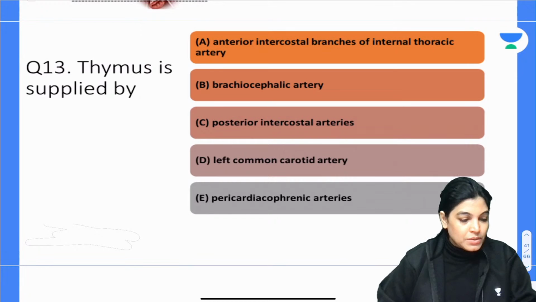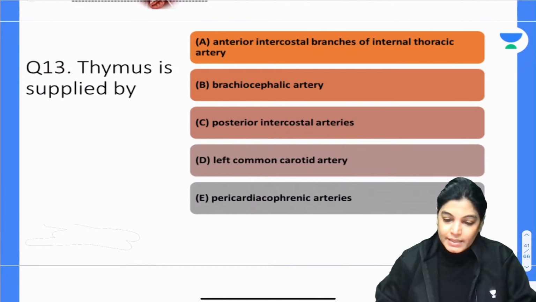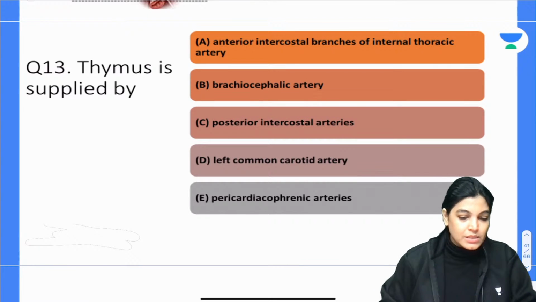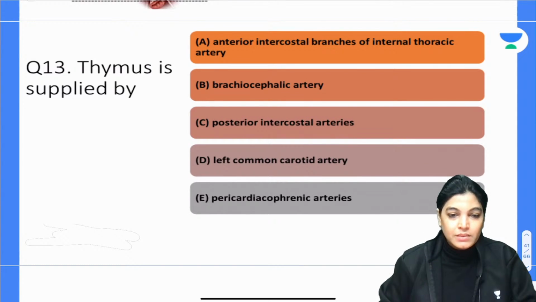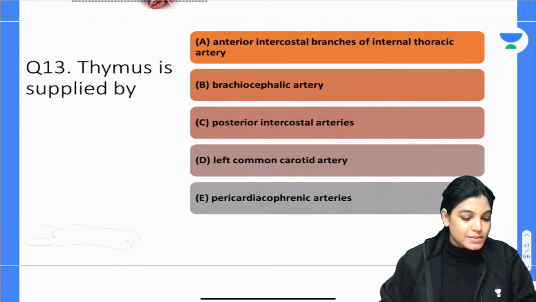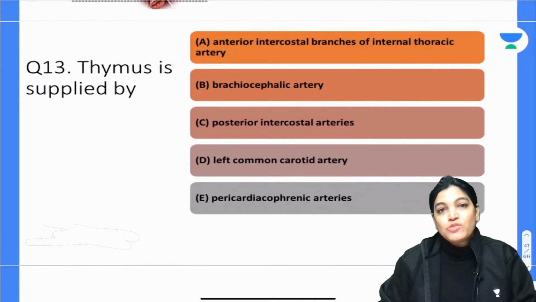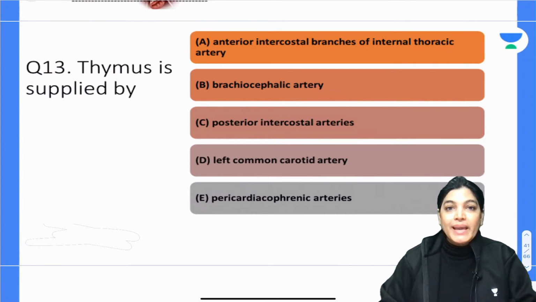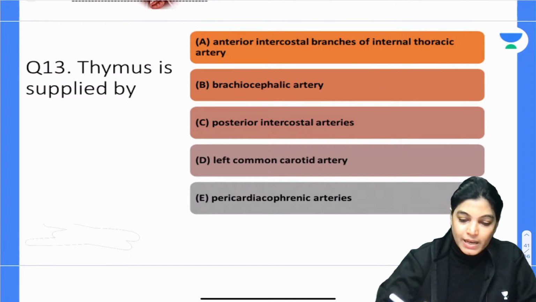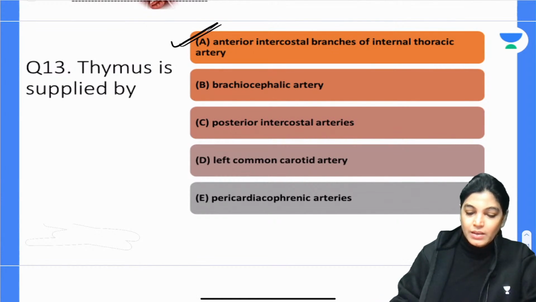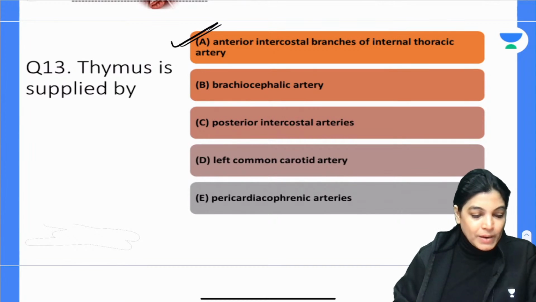Mark the correct answer. Okay, I am getting B as the correct answer. What about others? So let me write about the blood supply of thymus. Actually, the correct answer will be A, that is, thymus is getting blood supply by the branches of internal thoracic artery. A is the correct answer, that is anterior intercostal branches of internal thoracic artery. So all of you please write down blood supply of thymus.